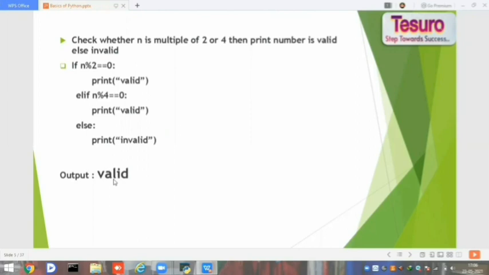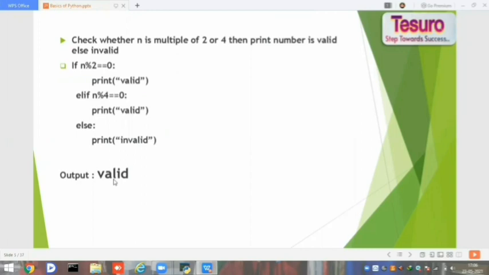So here I am using two if conditions. One is for multiple of 2 and another is for multiple of 4. Before, I gave the number n equal to 10, so I am checking n mod 2 equal to 0. I mean 10 mod 2 equal to 0. So that is valid and it will print valid. Once it first encounters one condition that is satisfied, it ignores the following blocks. For example, if I take n equal to 10, 10 mod 2 equals 0, and it satisfies the first block only.